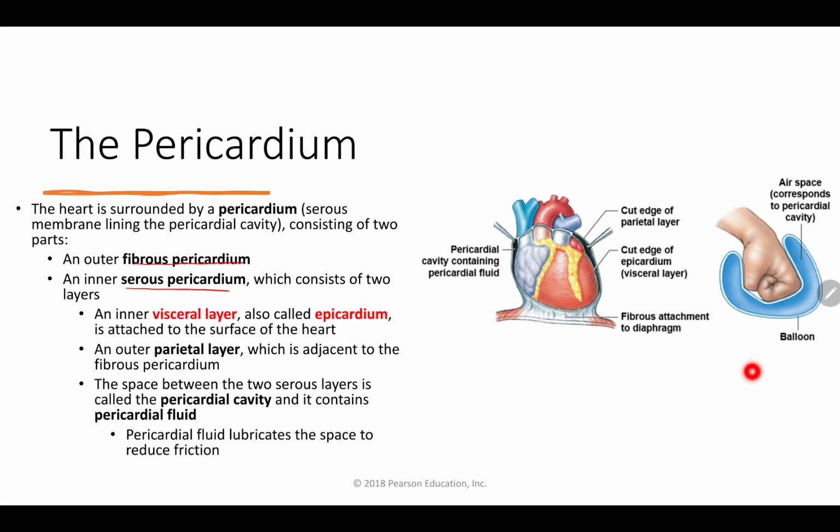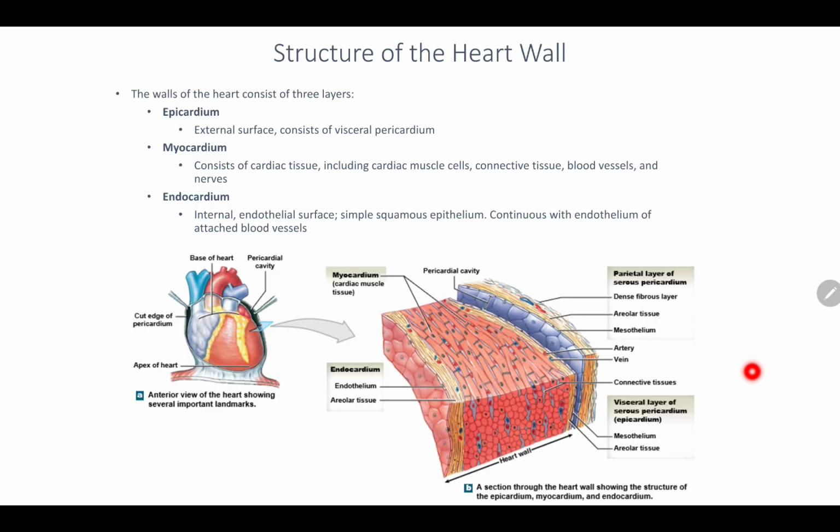That inner serous pericardium is going to consist of 2 layers. That visceral layer, which is also called the epicardium, attached to the surface of the heart. And we're going to have that outer parietal layer, adjacent to that fibrous pericardium, okay? And the space between these 2 serous layers is going to be called the pericardial cavity, and that's going to contain that pericardial fluid, which is going to lubricate and reduce friction within that space, okay?